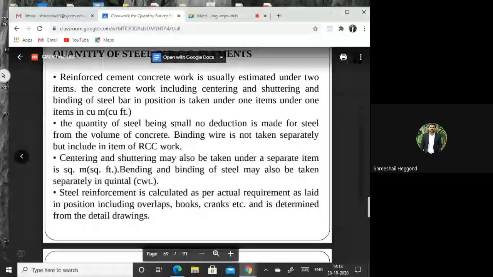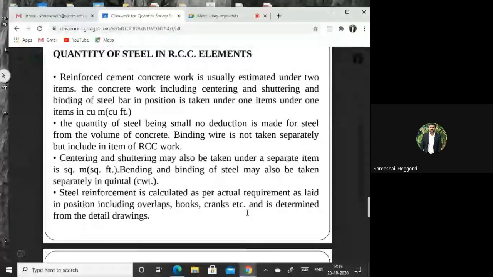The reinforced cement concrete is usually estimated under two items. The concrete work, including centering and binding of steel bars in position, is taken under one item, which is mentioned in terms of cubic meter or cubic feet, depending upon what type of dimensions you are using, MKS system or IS system. Depending upon that, it will change.